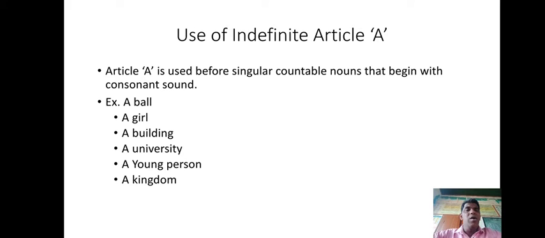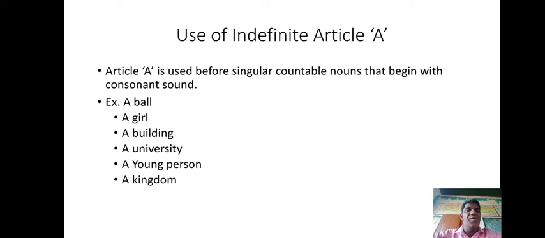Now a girl. Girl is again a singular countable noun which begins with the consonant sound g. That is why it is a girl. Then a building. Building is a singular countable noun and it begins with the b sound.